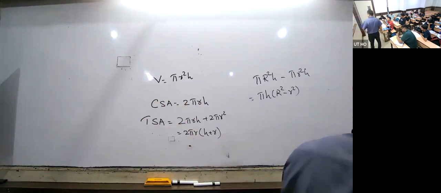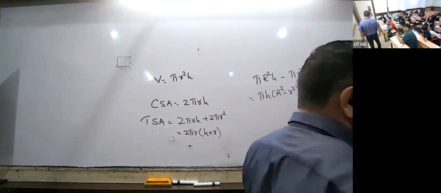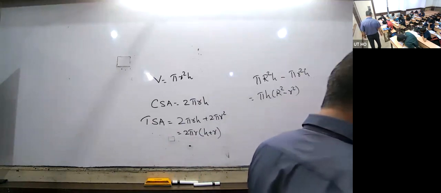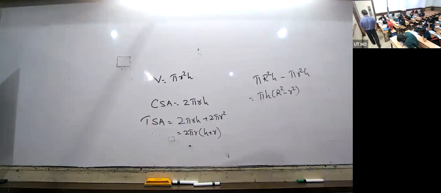So, thickness is equal to capital R minus small r. Thickness is equal to capital R minus small r. What is capital R? It is the outer radius and small r is the inner radius. All of you followed? Okay. Now, next is volume of the solid.